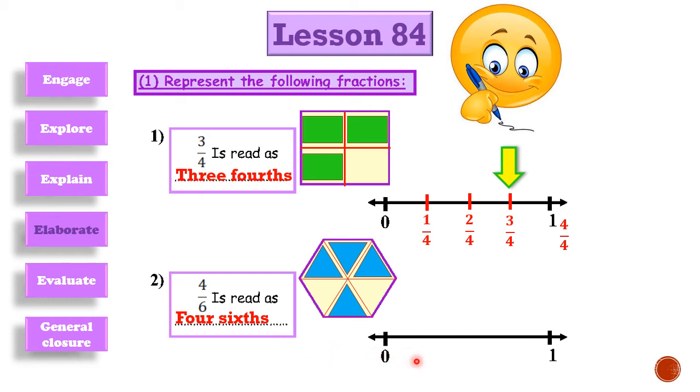Now let's go to our number line. Here we have a number line. We need to divide it into how many parts? 6 equal parts, like this. We have 5 dashes. Between them, we have 6 equal parts. Now let's locate our fractions. 1/6, 2/6, 3/6, 4/6, 5/6, and the last one is the whole one, 6/6. Now let's locate 4/6. It will be here. And draw an arrow here.